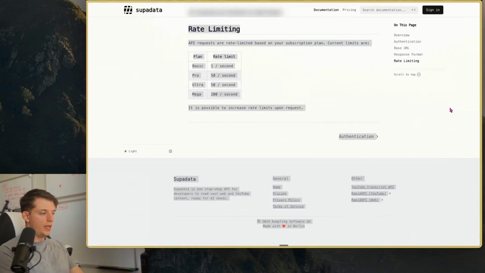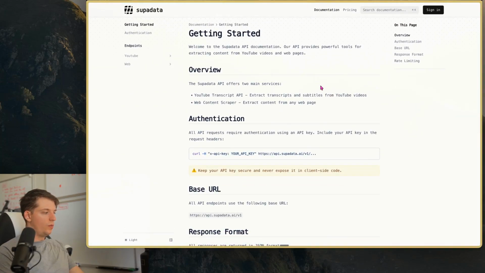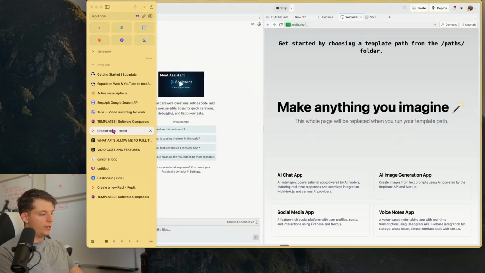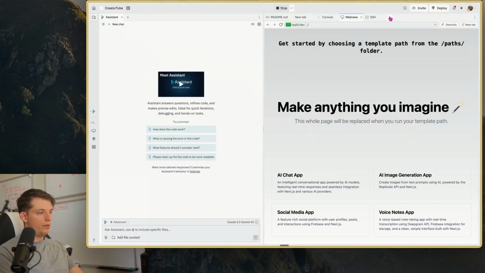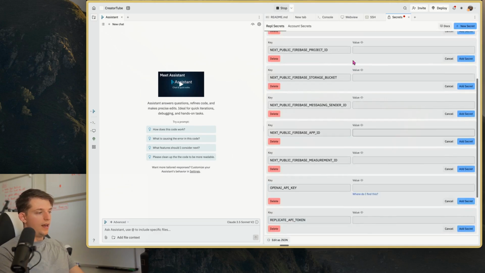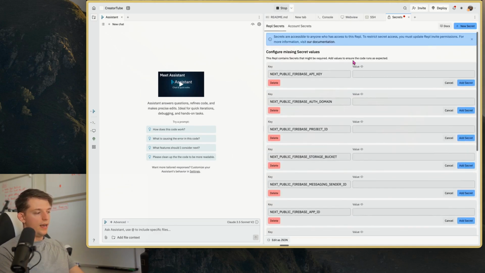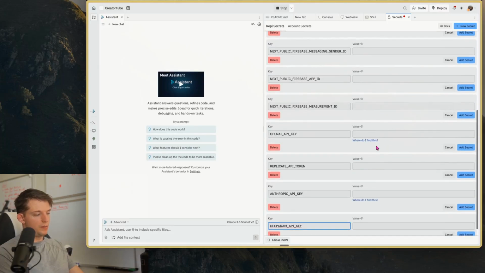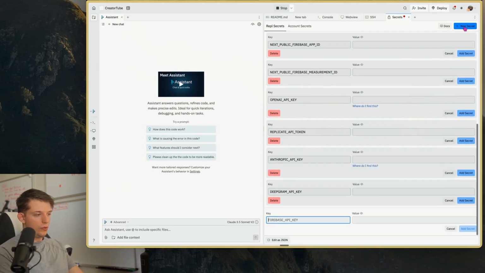While that is loading, what we can do is we can actually put in, so in Replit, we're going to go up here, we're going to press secrets. This is where you put in your API keys. I already have an API key for SupaData. I've used this before. And as you can see here, we have this built in where you can put in your OpenAI key, new secret.